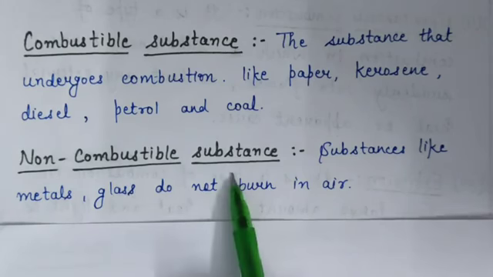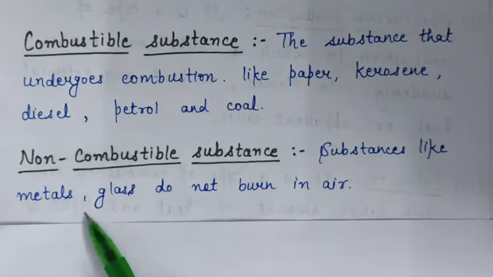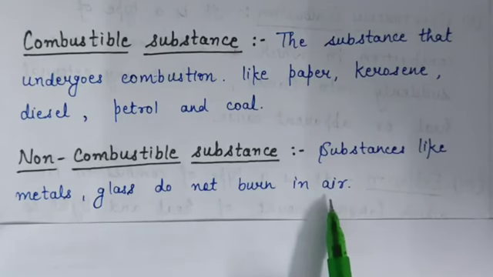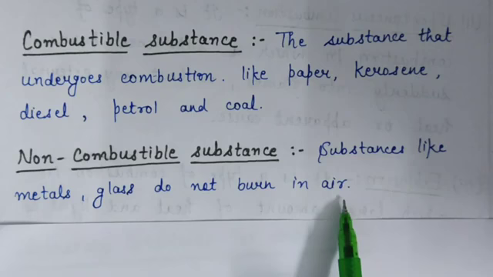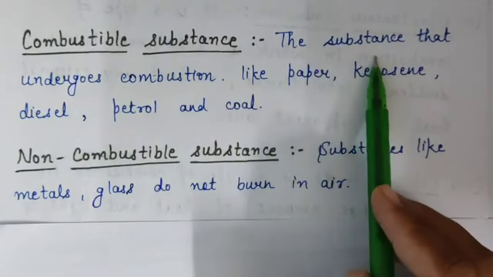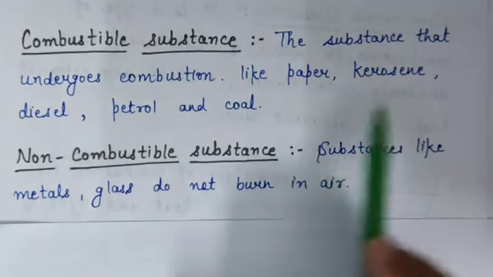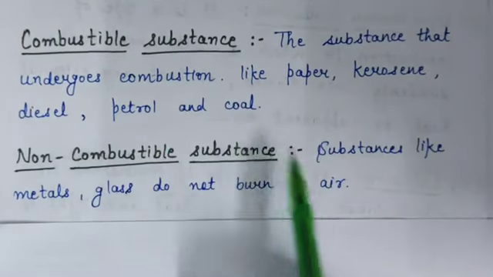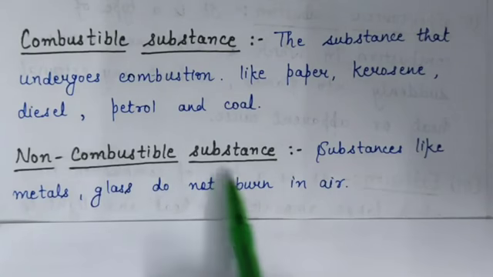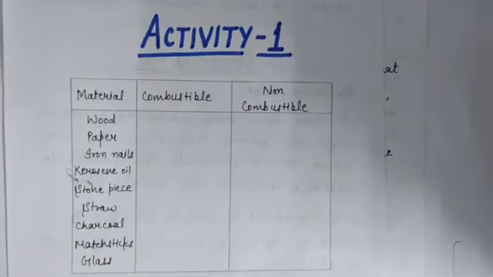Now on the other hand, some substances do not burn in the presence of air. Like metals, glass do not burn in the presence of air. These substances are called non-combustible substances. Okay. So what is combustible substance? The substances that can burn in the presence of air are called combustible substances, like paper, kerosene, diesel, petrol and coal. And the substances which do not burn in the presence of air are called non-combustible substances, like all the metals and glass.